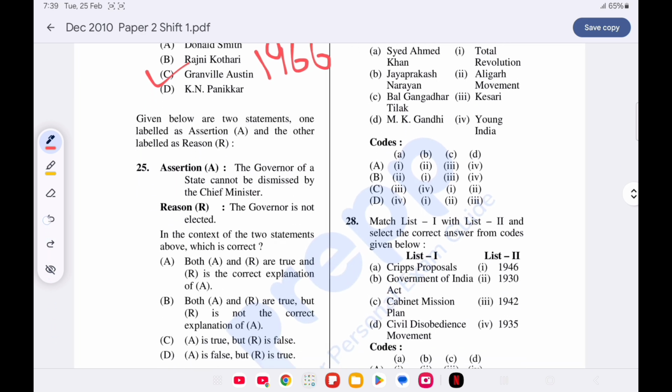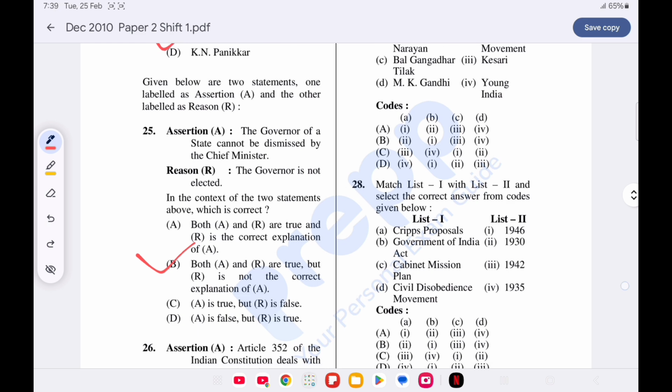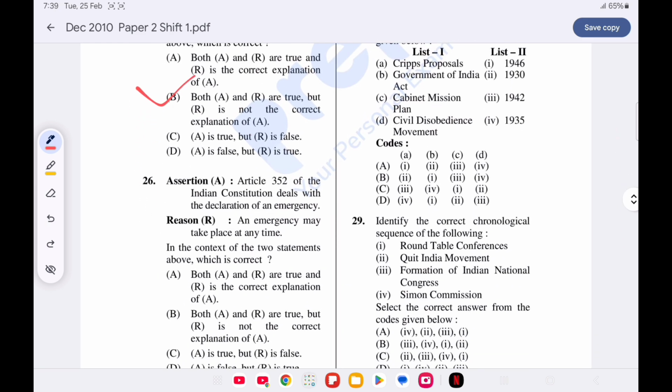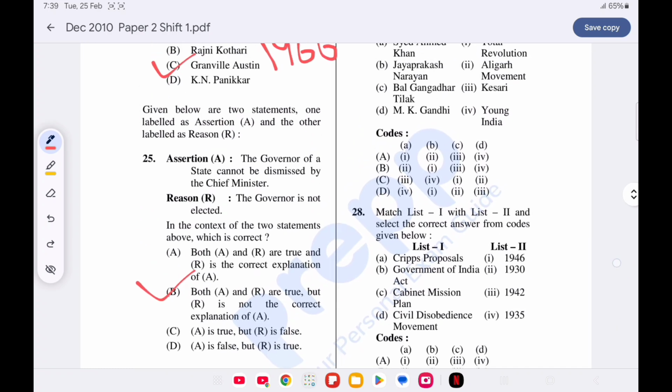Now question number 25. Assertion reason. Assertion: the governor of a state cannot be dismissed by the chief minister. Reason: the governor is not elected. Option B is correct. Both the statements are true, but R is not the correct explanation of A. Question number 26. Assertion reason. Assertion: Article 352 of the Indian Constitution deals with the declaration of an emergency. Reason: an emergency may take place at any time. Option A is correct. Both the statements are true and R is the correct explanation of A. Question number 27.